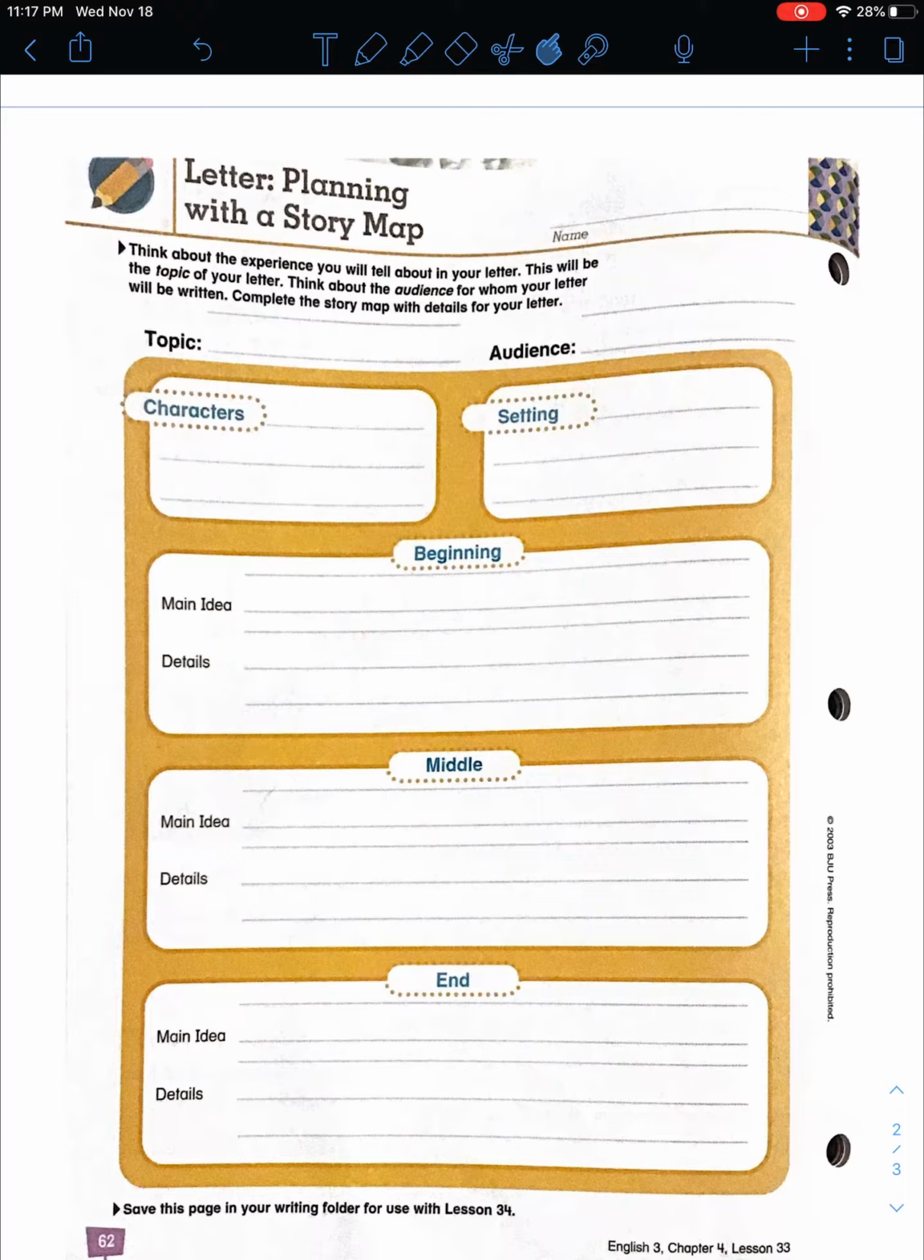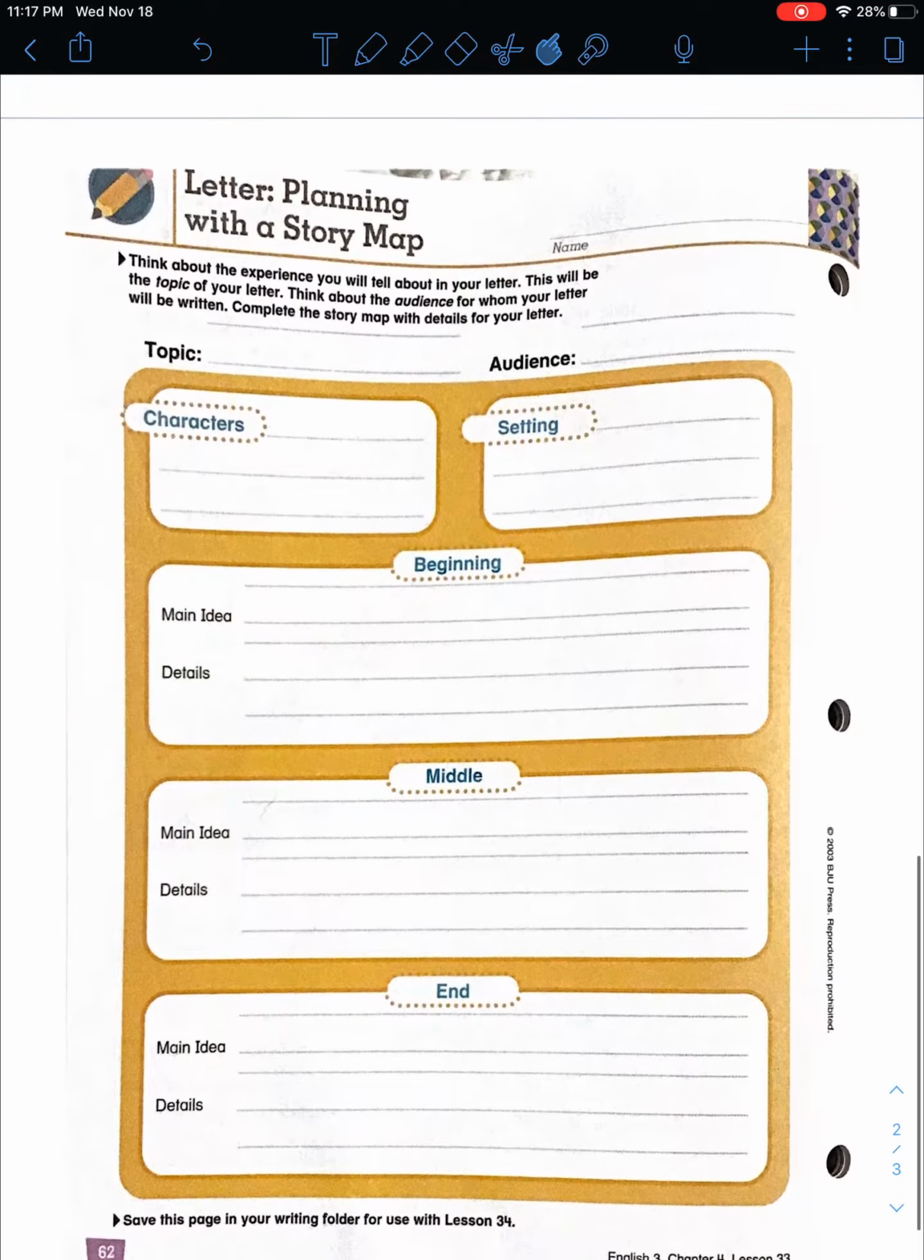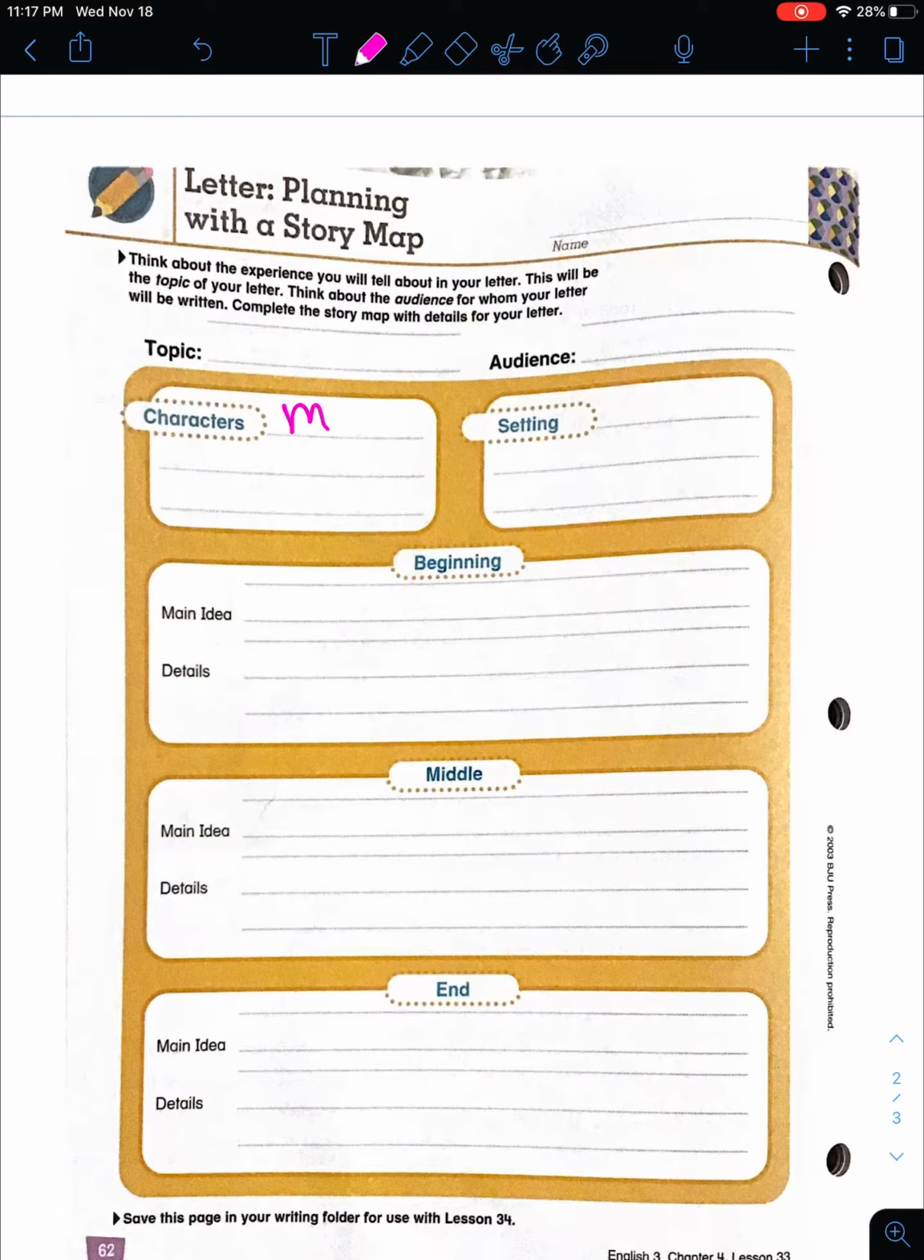Alright, so I am going to write about the time that, let's see, me and my best friend Julie flipped a canoe while we were in the pond one day. Alright, so my characters would be me and Julie. I'm going to put in parentheses that she's my, oh my goodness, that's some horrible handwriting. Let me rewrite her name. Julie. Alright. Who's my best friend? I'm going to write that so I don't forget to put that in my letter.